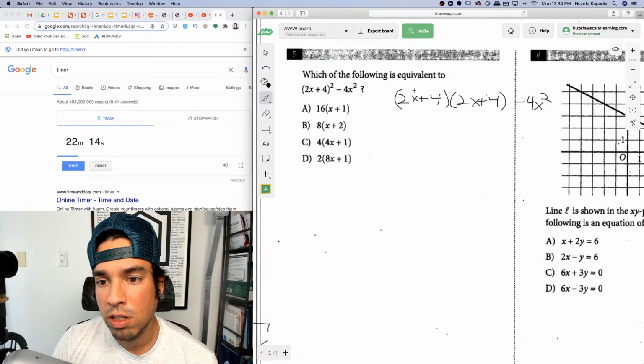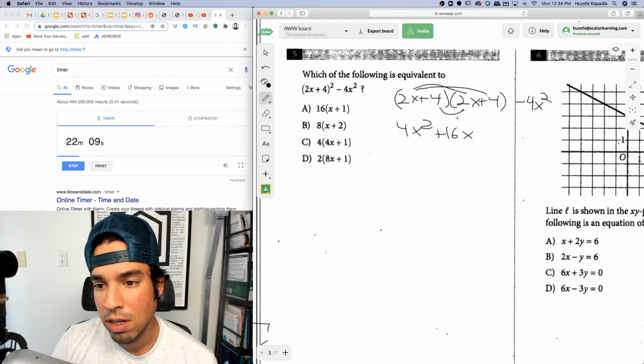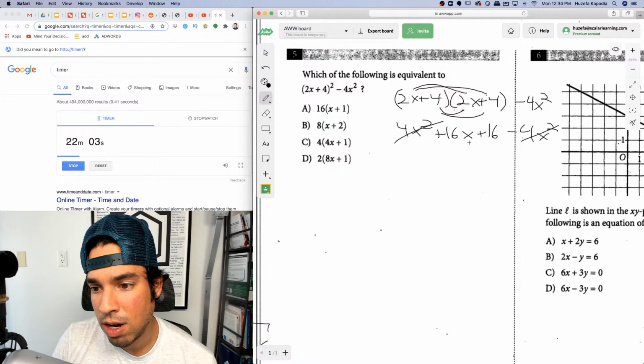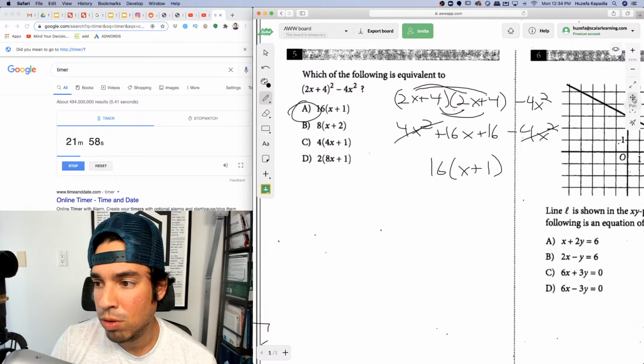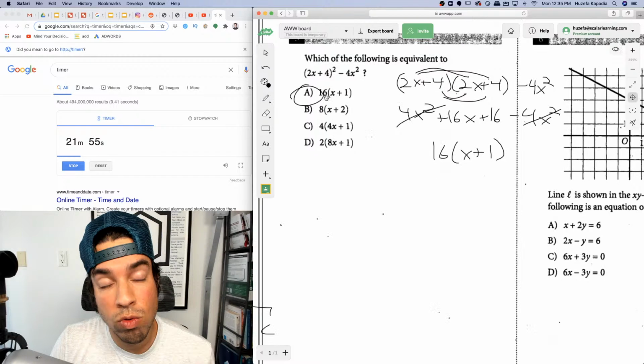This becomes 4x squared. This becomes 8x plus 8x, which is 16x, and then plus 16 minus 4x squared. These cancel, and then I can factor out a 16. So it should be 16 times x plus 1, which is this guy. Boom, done.